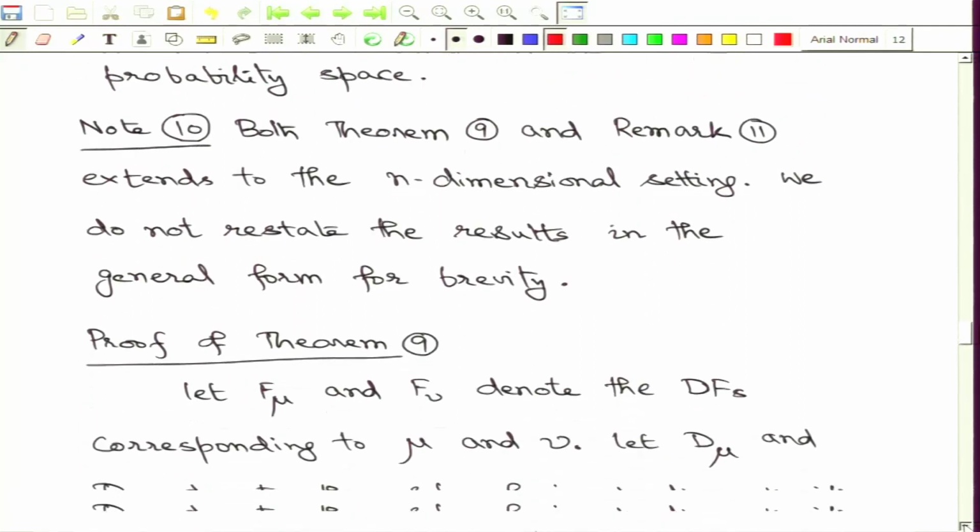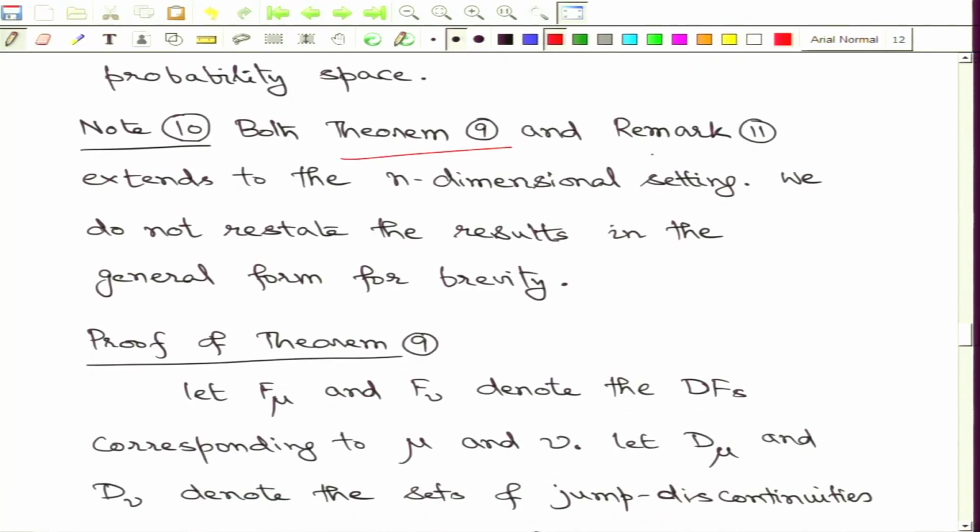We also make another note that this Theorem 9 and the remark are discussed in the one dimensional setting, but this can be extended to the n dimensional setting. So, we are not going to restate the results, and these statements can be easily restated. Please take this as an exercise, but again all these results follow by general arguments that we are going to discuss in one dimension only. These explicit arguments can get extended using appropriate notational changes, and we will get the general versions in n dimensions.